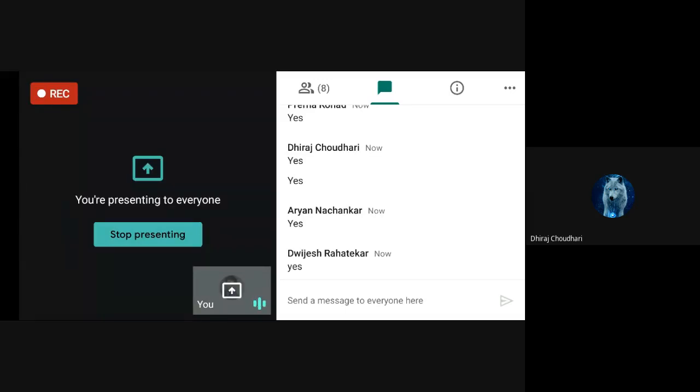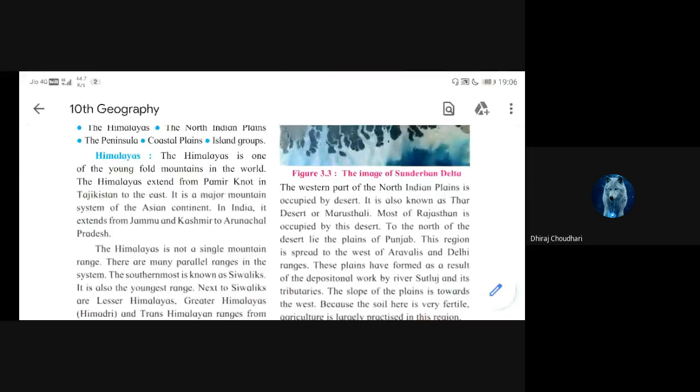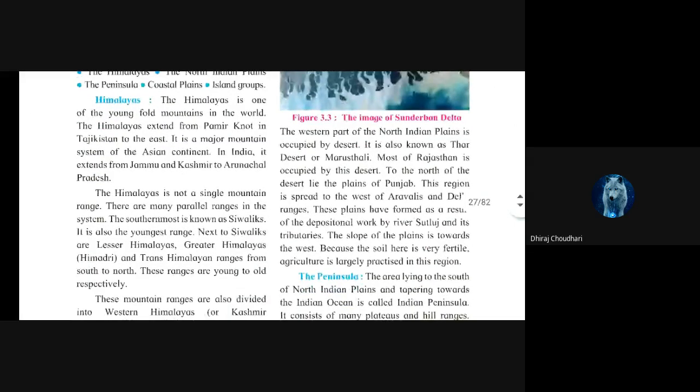So, guys, I have explained Himalayas in detail. After that, we started the northern plains. All right. So, shall I start the next topic now? Okay, all right. Guys, here we have studied about the Himalaya. The Himalayas is the young fold mountain. I have explained what a fold mountain is. Last year, you studied about the fold mountain.